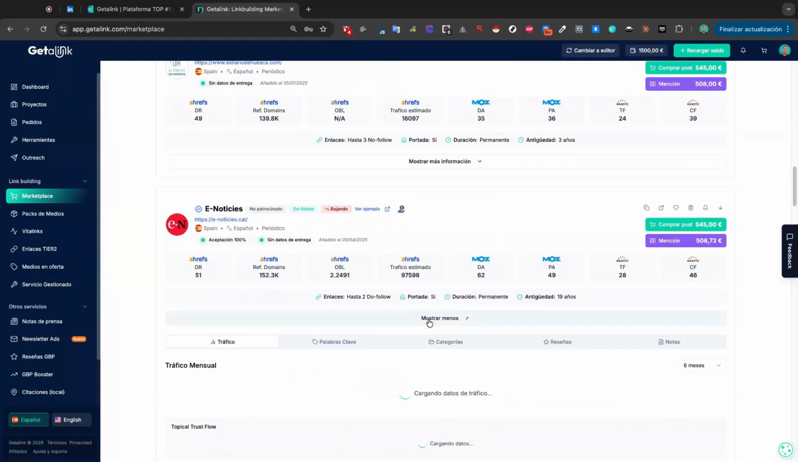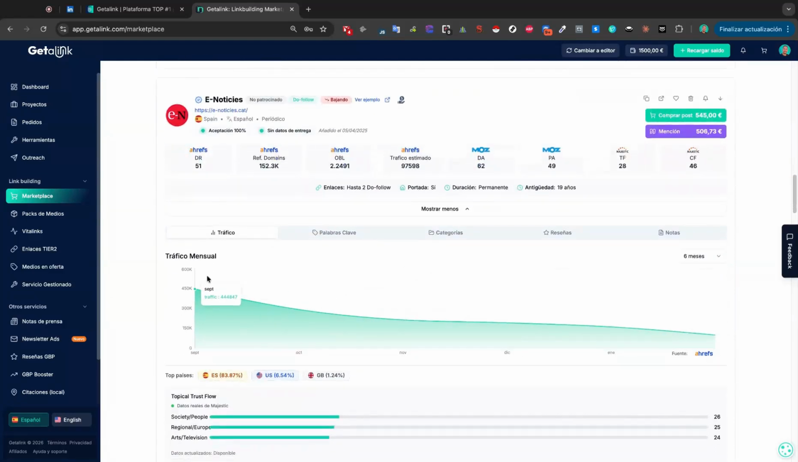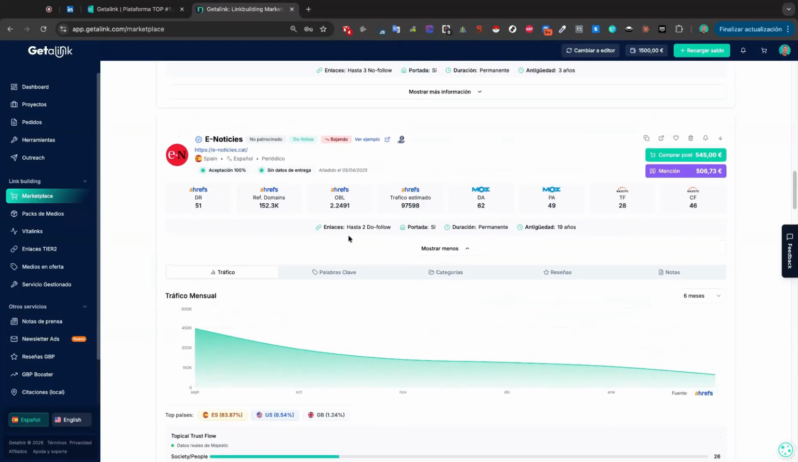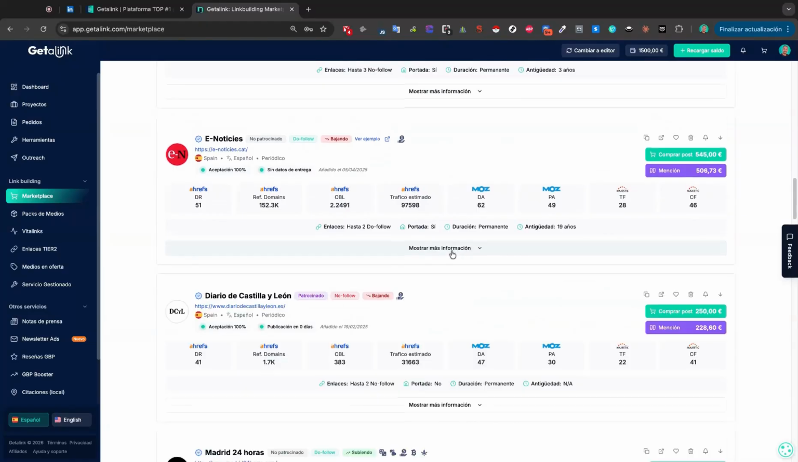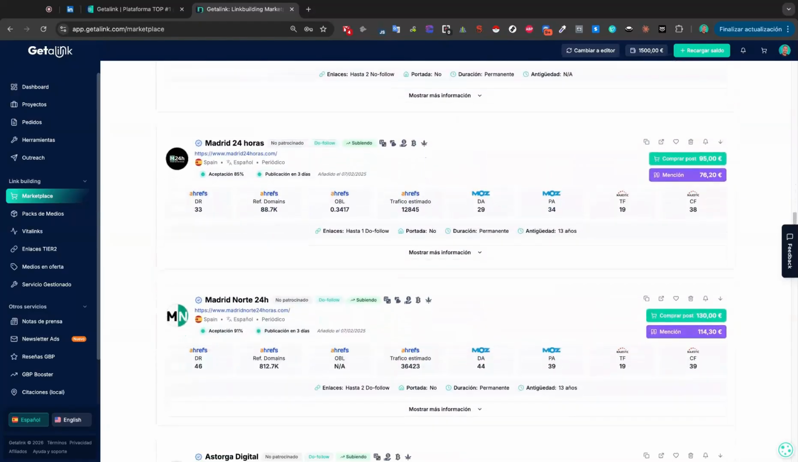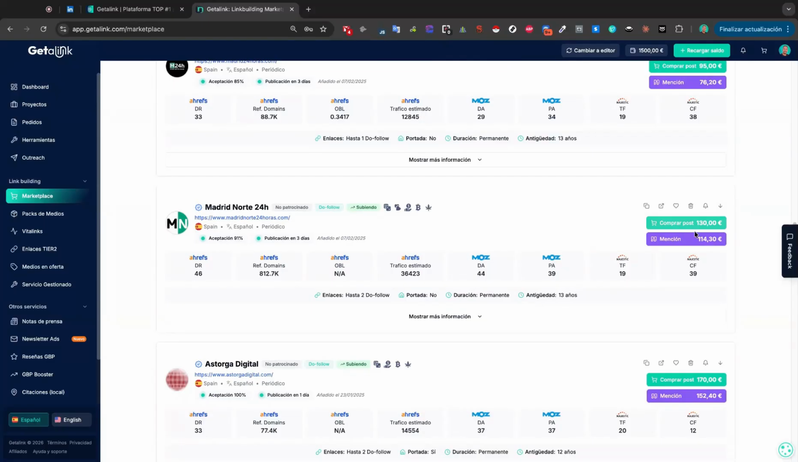For example, here we can click on more information. We see that this specific website has had a drop in traffic in recent months, so maybe this one doesn't interest us as much because of this drop. We'd have to see why this drop is happening, but we can keep analyzing until we find a media outlet that might interest us. Here we'd have the price for an article, a full one, the one that would talk about our brand, about our product or service, and the price for a mention. That is, here we'd buy a mention of our brand without a link, and in this case, with a link.